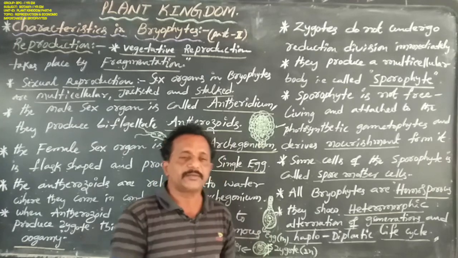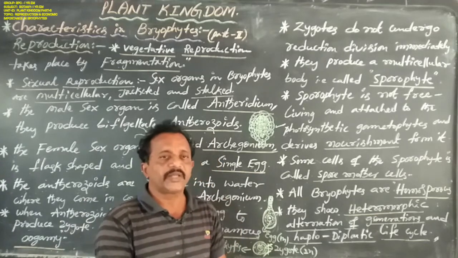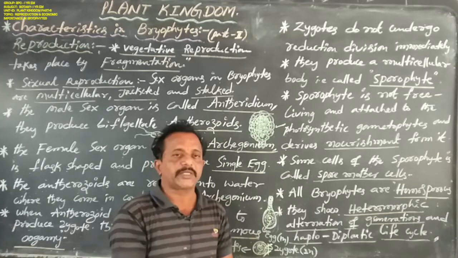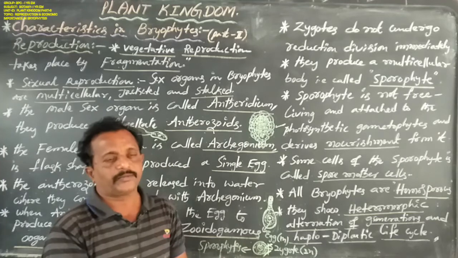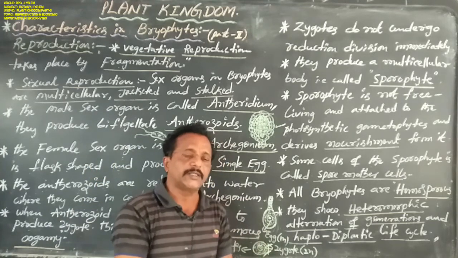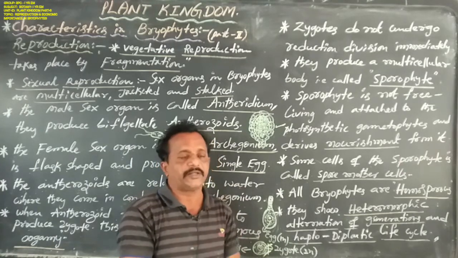Especially in bryophytes, a gametophytic stage and a sporophytic stage appear. First, sexual reproduction appears, and second, asexual reproduction appears. Now, the gametophytic and sporophytic bodies are always distinctly different.